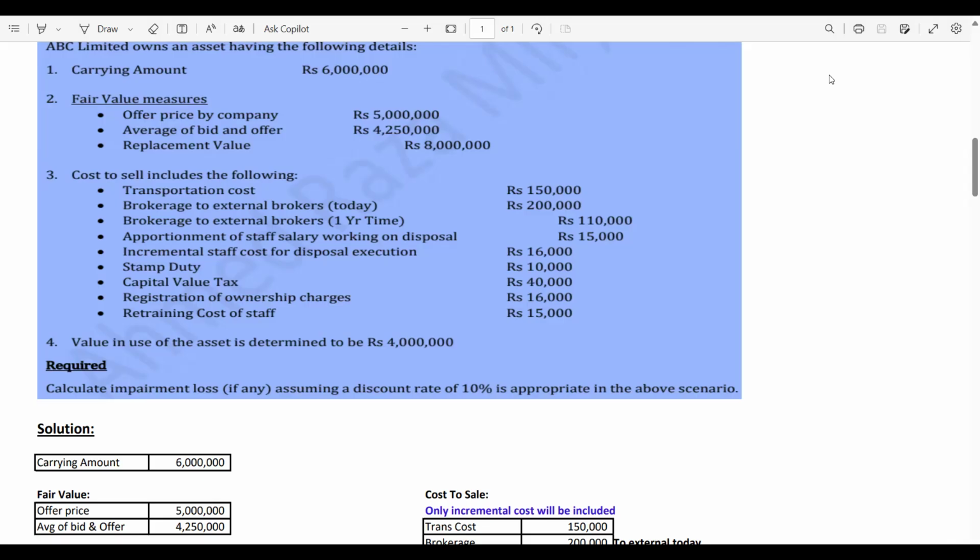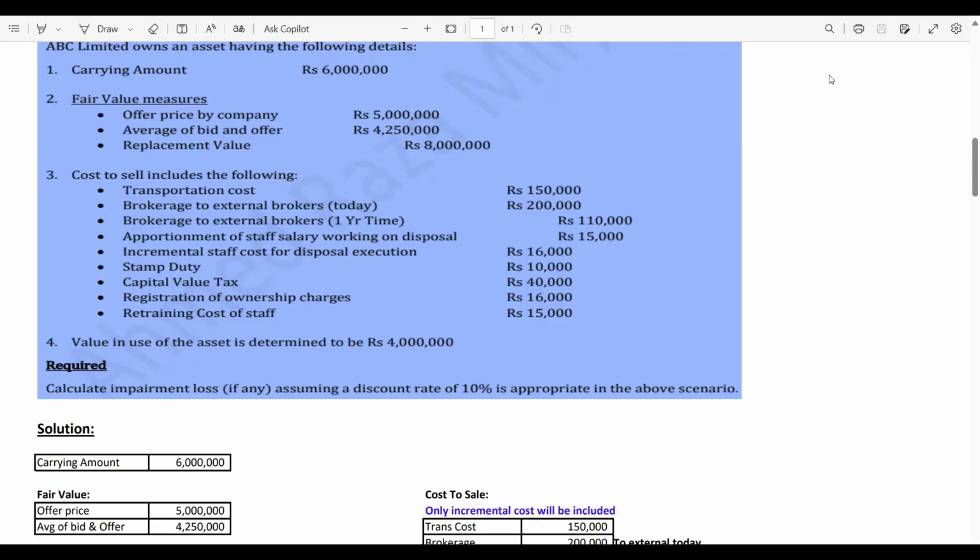Now, brokerage to external broker is paid after 1 year. This is the future value, but we need the present value. That's why there is a discount rate of 10%. So you have to discount it to calculate the present value. This will also be part of cost to sale.